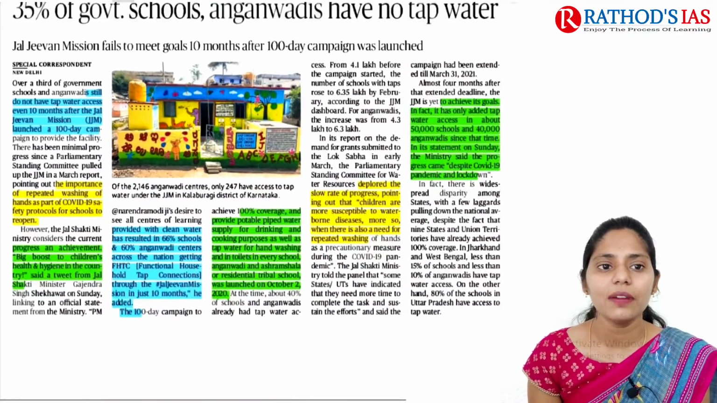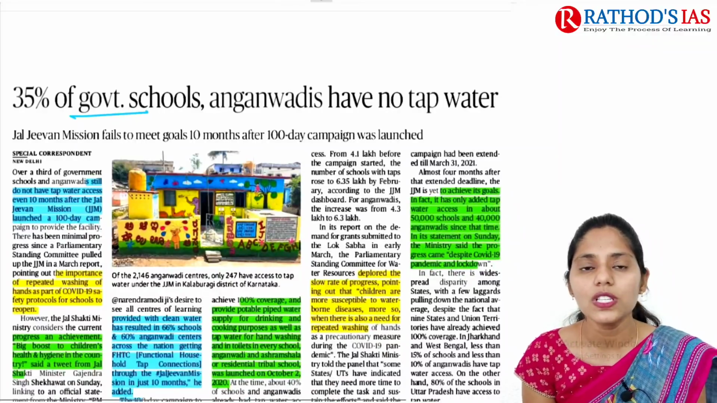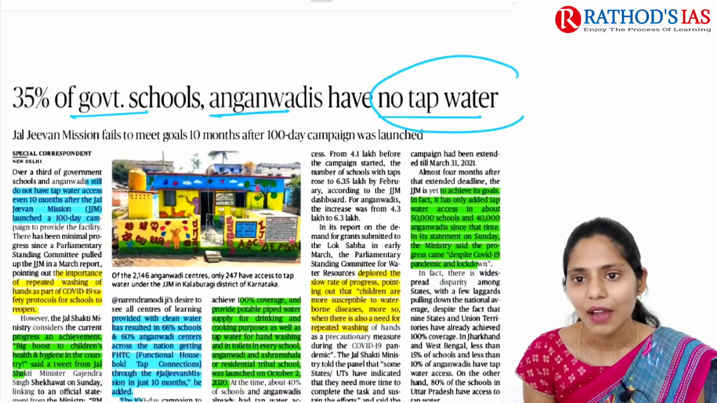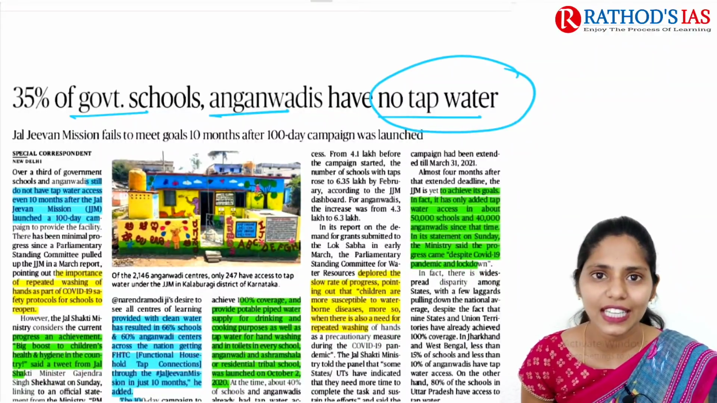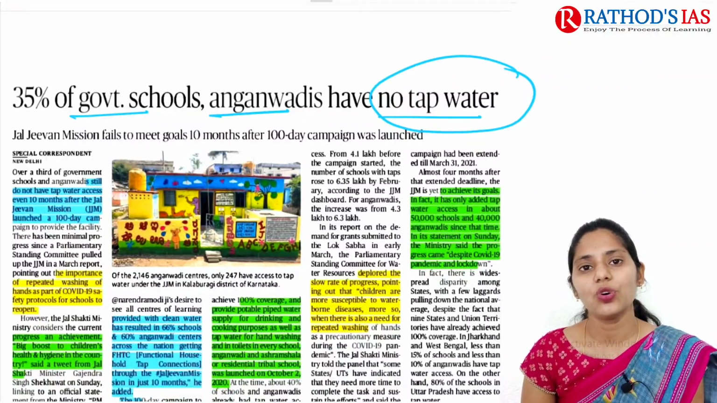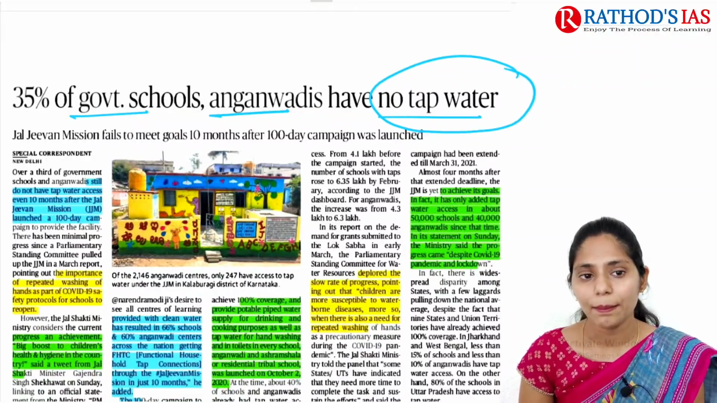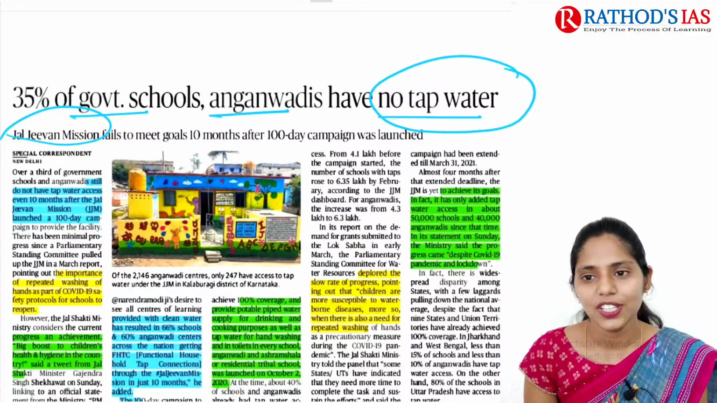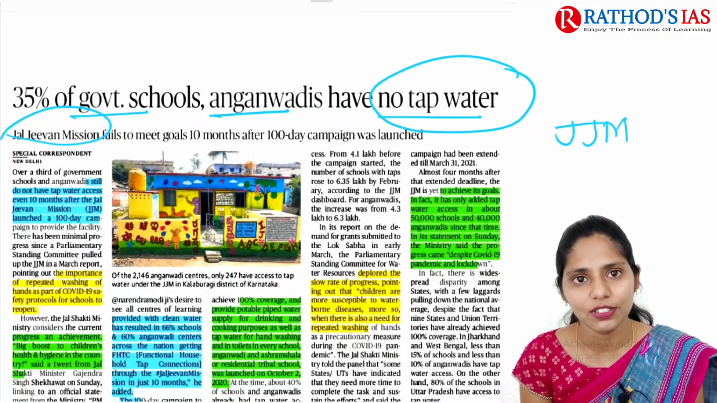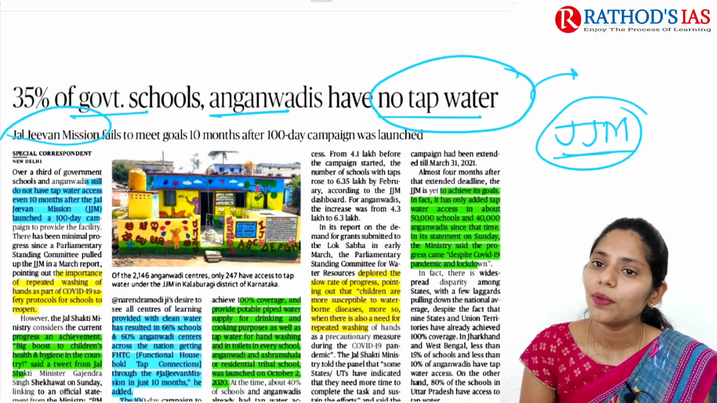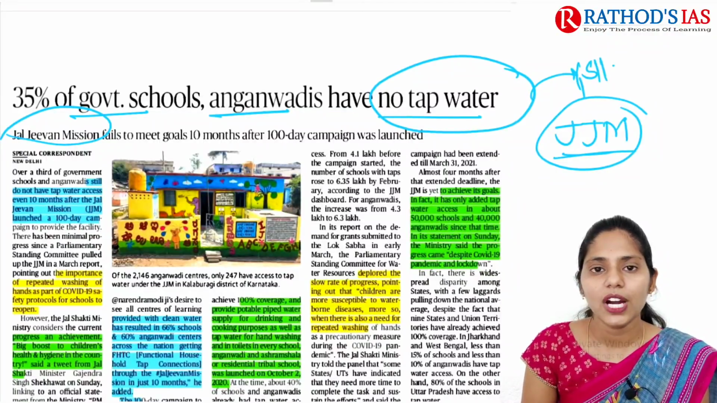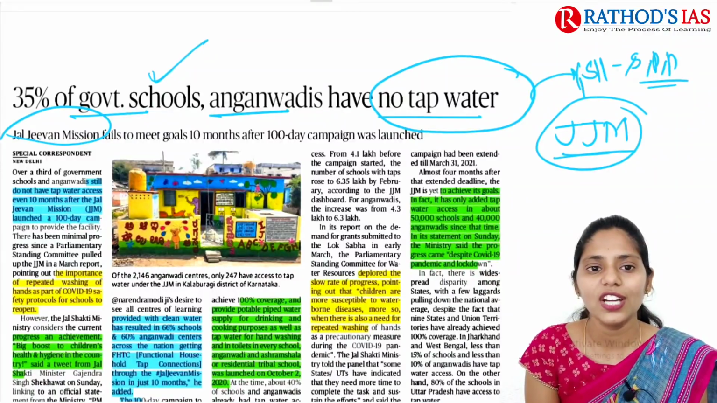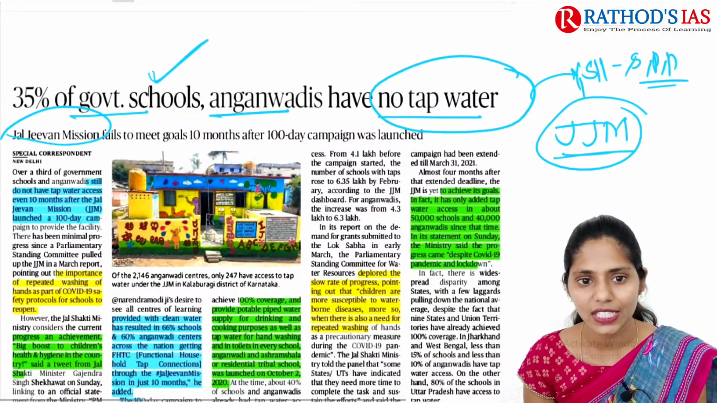The title says 35% of government schools and Anganwadis have no tap water. If you are talking about tap water connections, one important scheme in our country which mainly focuses on functional tap facility is the Jal Jeevan Mission. So you need to focus on this Jal Jeevan Mission. This topic will be important for GS Paper 2 under schemes, programs and policies of the government. Now let us try to understand this topic in great detail.